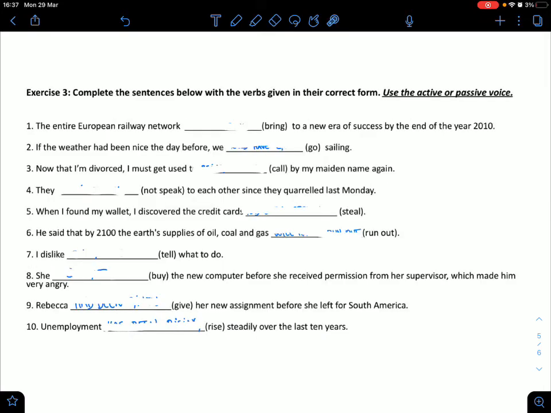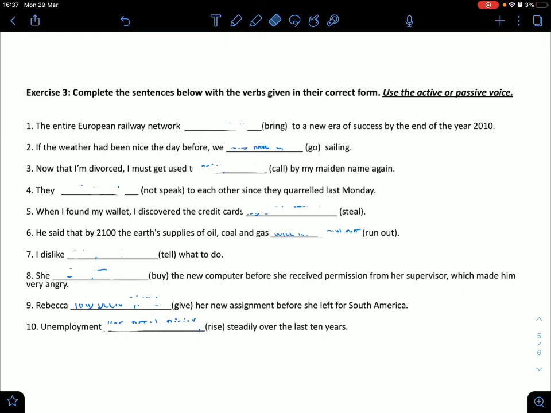Exercise 3, complete the sentences below with the verbs given in their correct form. Use the active or passive voice. So you just have to get this verb, put in this blank space, and yeah, it has to make sense as well. So the entire European railway network bring to a new era of success by the end of the year 2010.